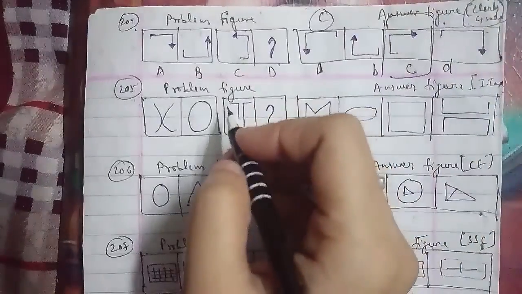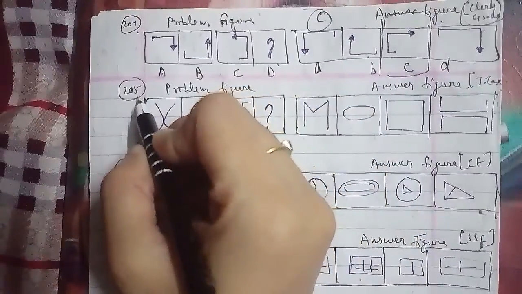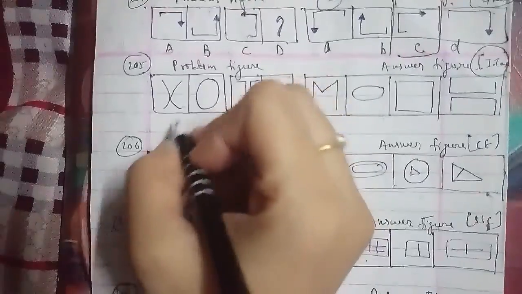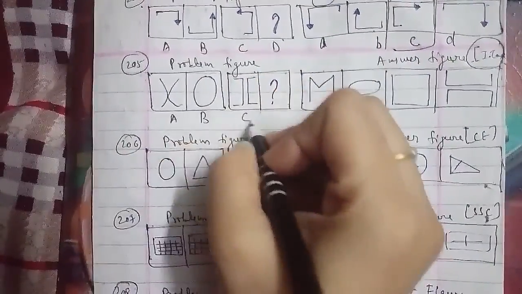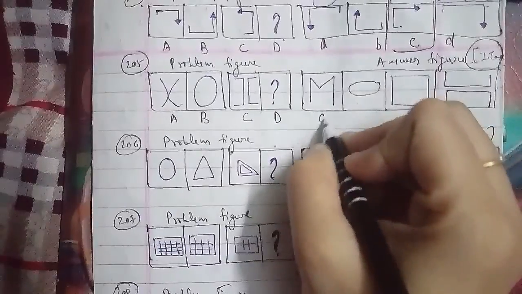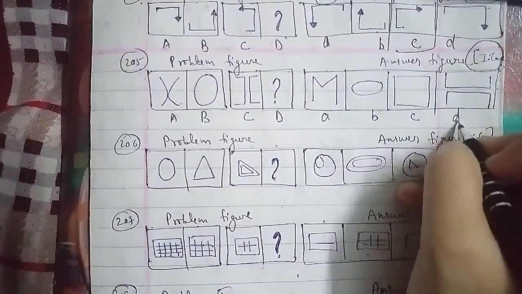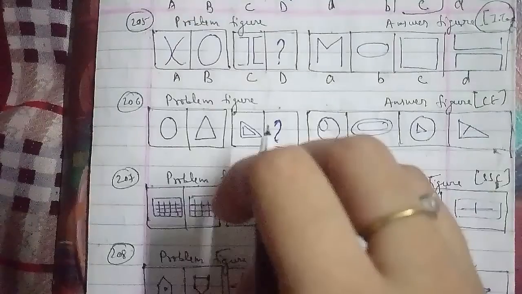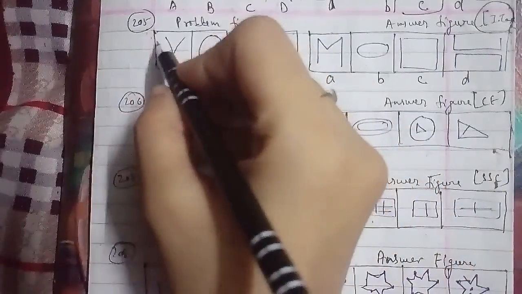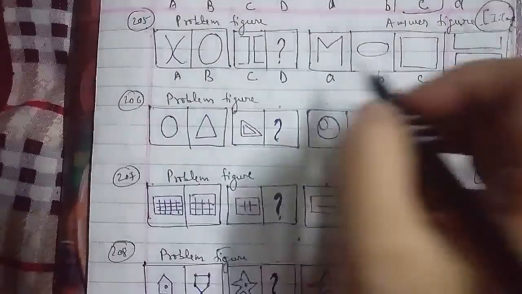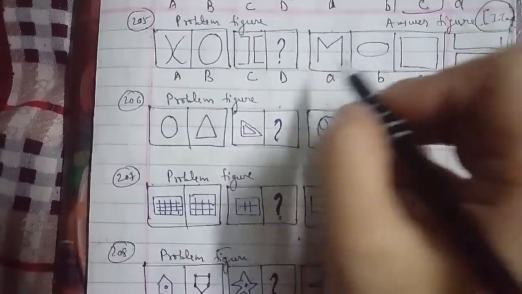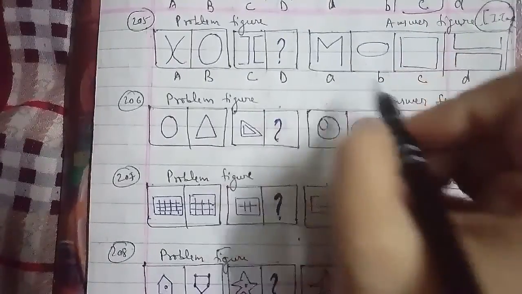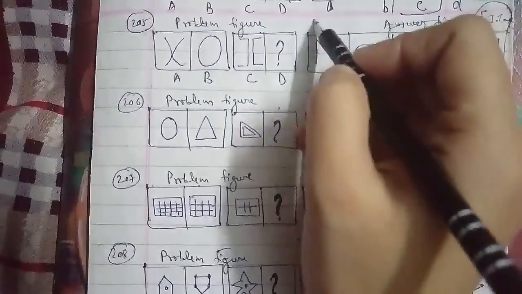Next question: we have to talk about the 205th question of the session. These are the problem figures and these are the answer figures, which were asked in an income tax question paper, named A, B, C and D. In the same pattern, the two equal halves of the figure are laterally inverted and brought together to form a closed figure. So we can say that figure C will be the right answer for this question as well.